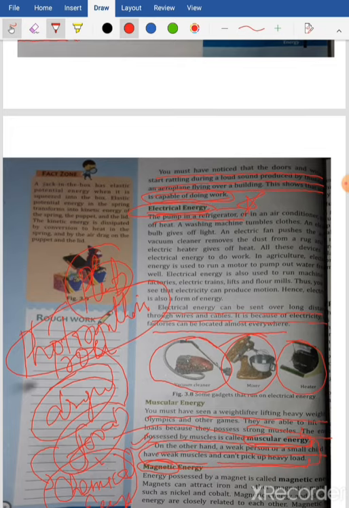Magnetic energy. The energy possessed by a magnet is called magnetic energy. Magnets can attract iron and other magnetic substances or materials such as nickel and cobalt.